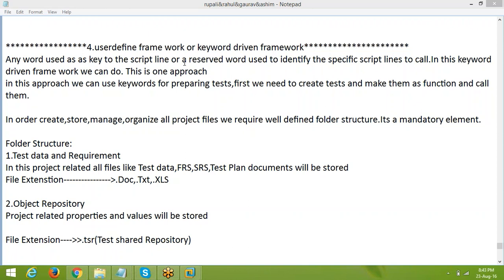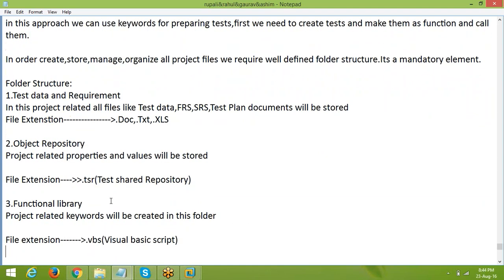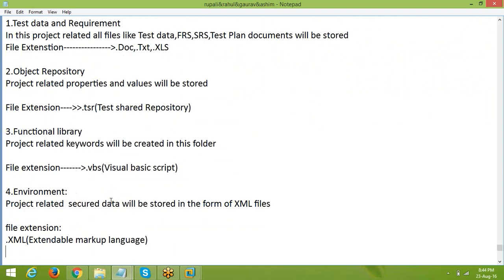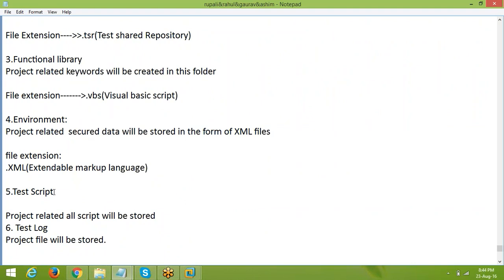So how are we going to create a folder structure? First, one folder with the name of project. Within that folder, we need to create 6 subfolders: test data and requirement, object repository, functional library, environment, test data and test script, test script and test log. Like this, a total of 6 subfolders.